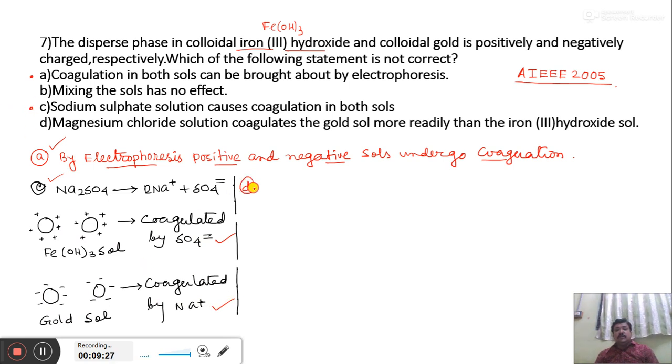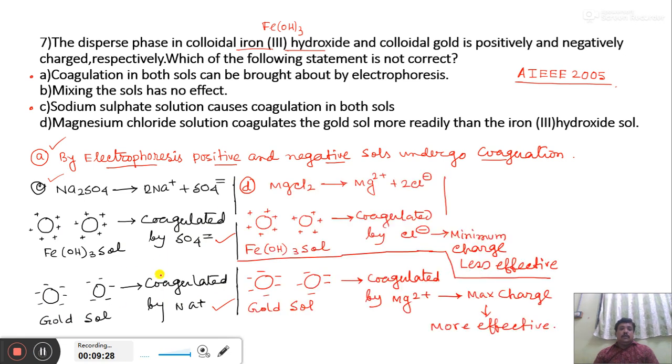In case of option D, from MgCl2 we obtain Mg2 plus and chloride anion. Since ferric hydroxide is a positively charged colloid, it can be coagulated by the negatively charged chloride anion. And since gold salt is a negatively charged salt, it is coagulated by the positively charged cation, Mg2 plus.